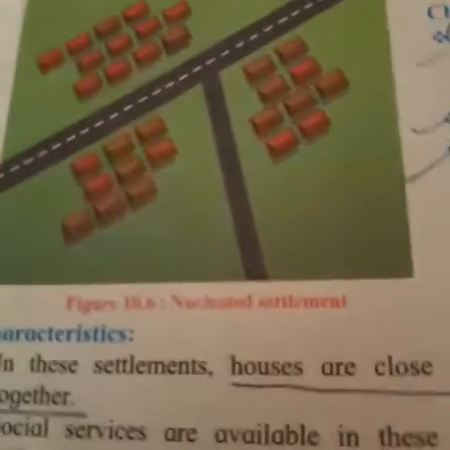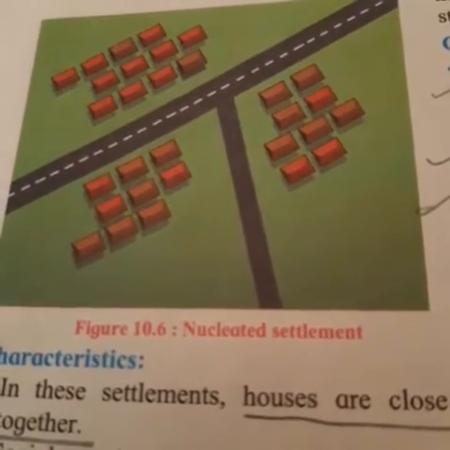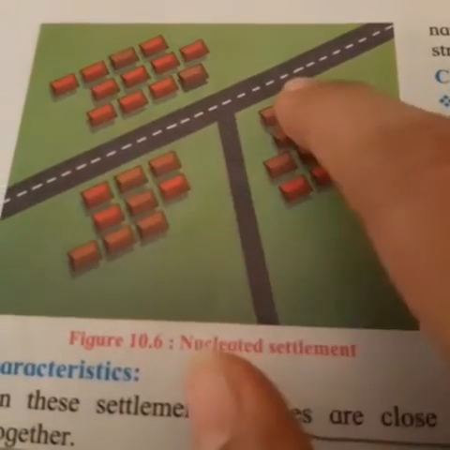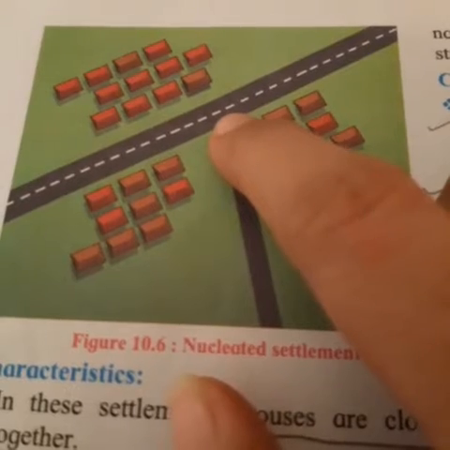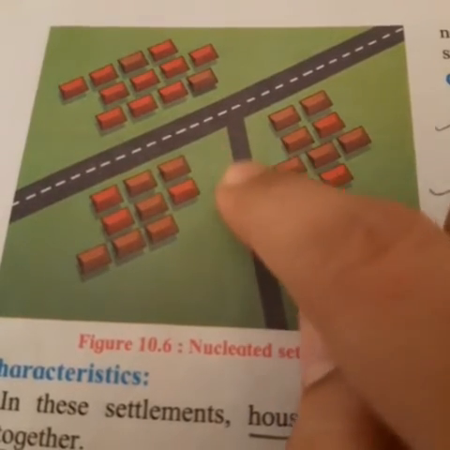Now, nucleated settlement, let me show you the picture. This is the nucleated settlement. Over here the road is there, and from this road, joining narrow valleys, the space is there.